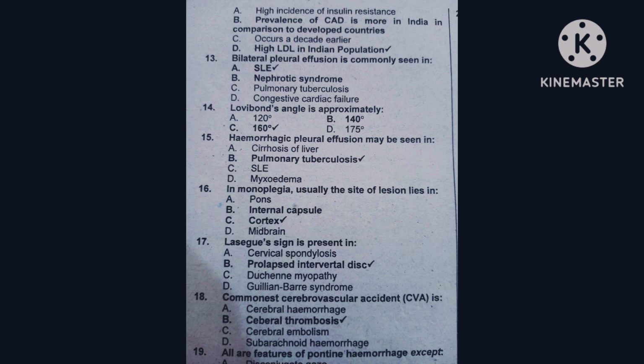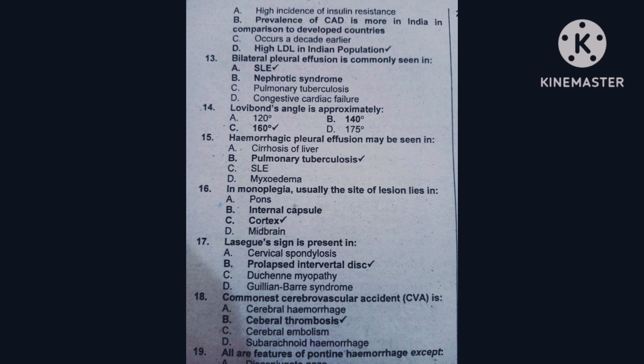Sorry for that, for question number 12 the statement is missing in this slide. I am reading the slide. Regarding ischemic heart disease in India, which of the following is not true? Option A is high incidence of insulin resistance. Option B is prevalence of CAD is more in India in comparison to developed countries. Option C is occurs a decade earlier. Option D is high LDL in the Indian population. The correct option is high LDL in the Indian population.